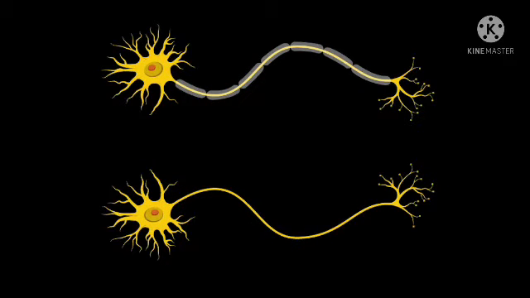Message pass through the nerve cell in the form of chemical and electrical signals called nerve impulse. The dendrites receives the information and passes through axon in the form of electrical impulse.